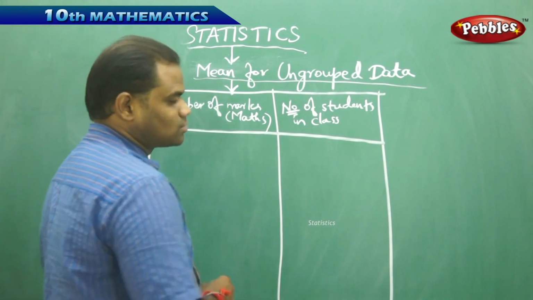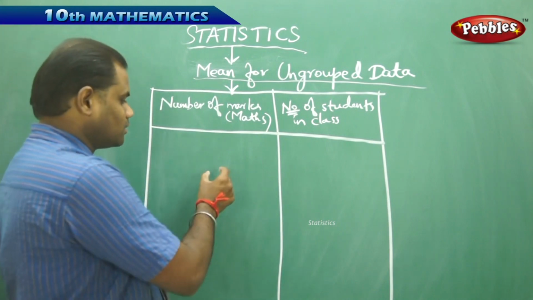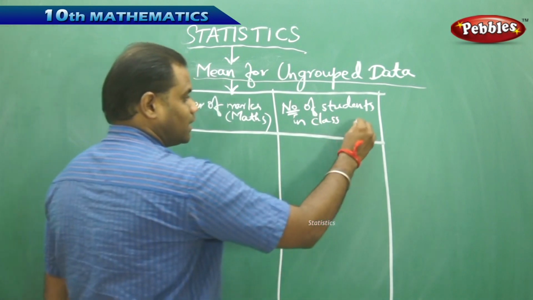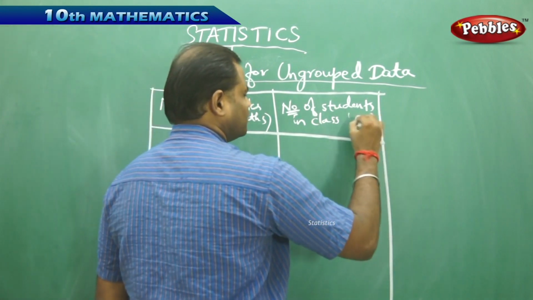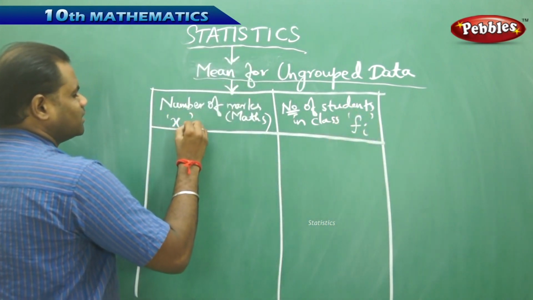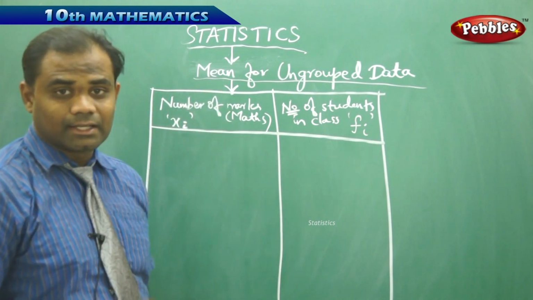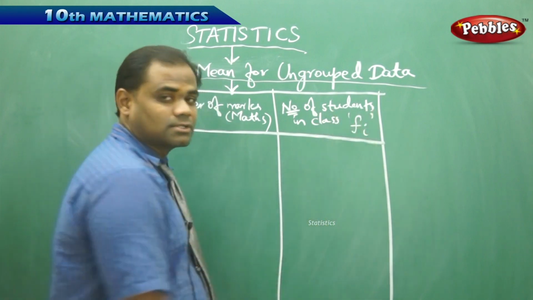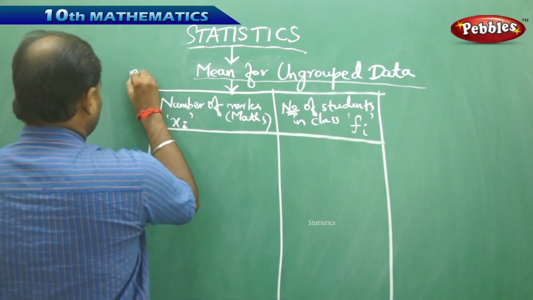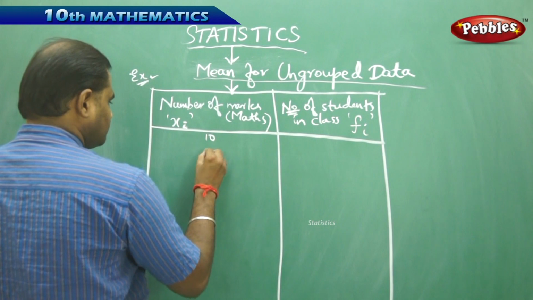Now clearly, the number of students in class is the frequency, because it is the number of students which decides on each student getting different marks. Therefore I take the frequency fi here, and the observations are the marks obtained by each student. Therefore each of the observations comes in the first column as xi, and each of the frequencies, which is fi, comes in the second column. So let's take the data. For example, I have the data 10, 20,